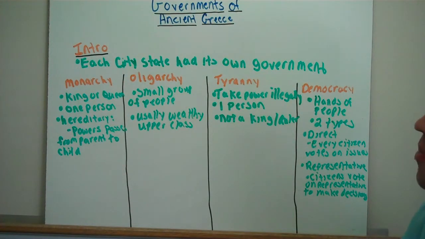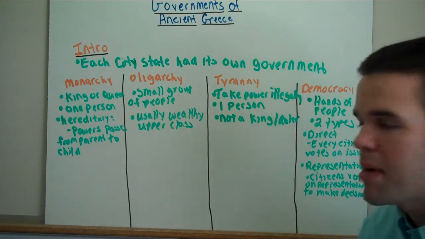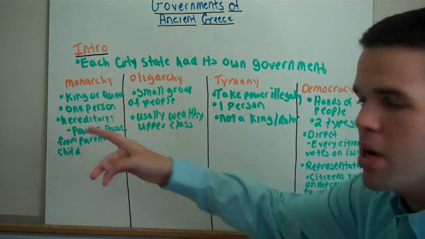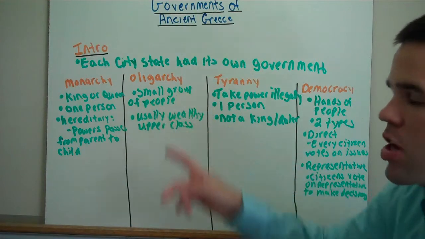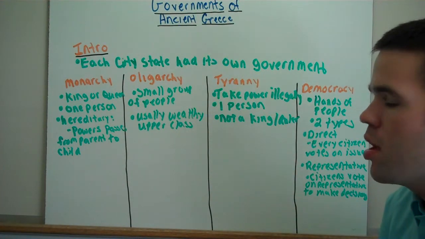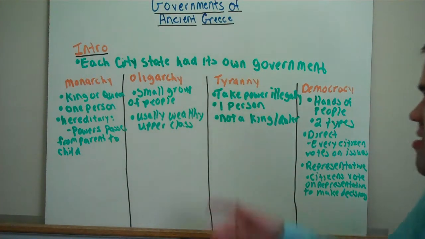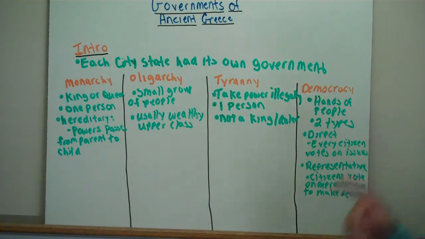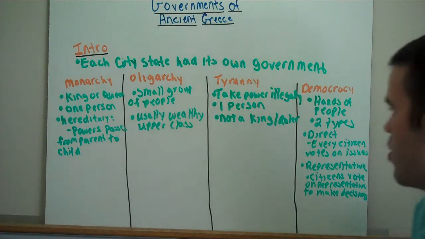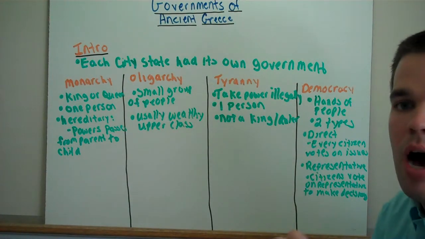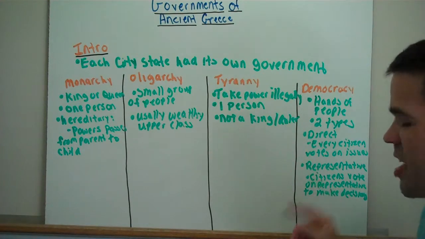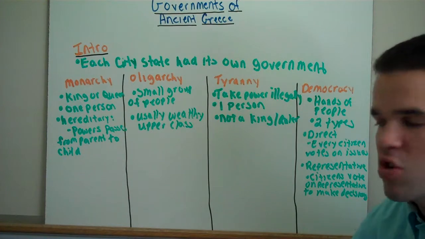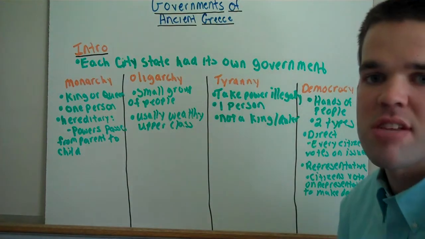So today we have talked about the top four types of government in ancient Greece. Monarchy, which is king or queen, one person, hereditary. Oligarchy, small group of people, money, power, influence. Tyranny, illegally, one person, not a king or a queen. Democracy, hands of the people, where people get to vote. Two types, direct, voting on the issues. Representative is voting for a representative to make the decisions for the constituents. This is the governments of ancient Greece lesson for today.